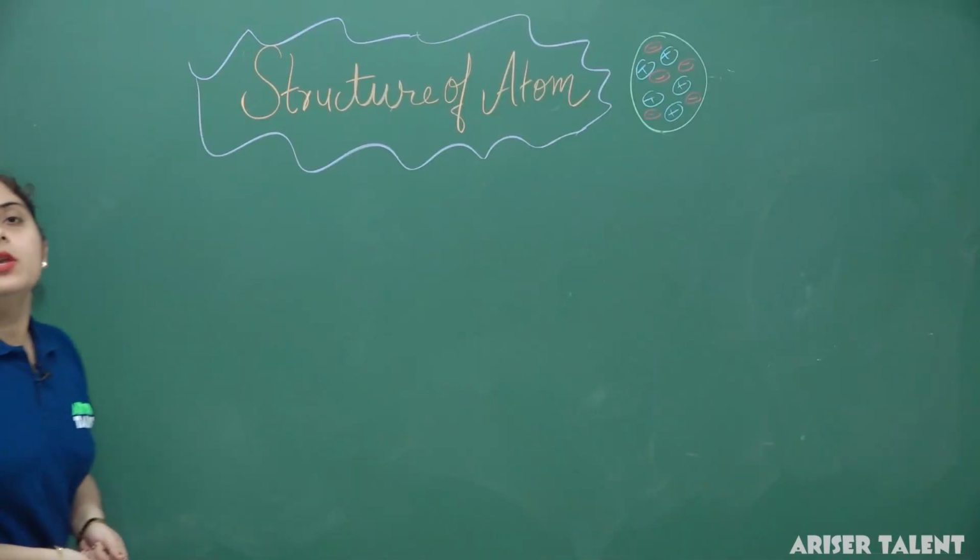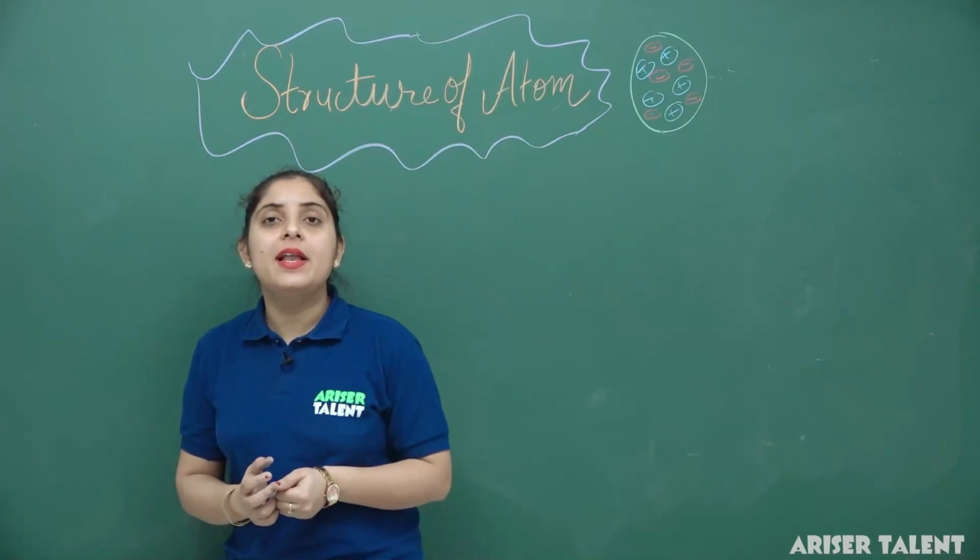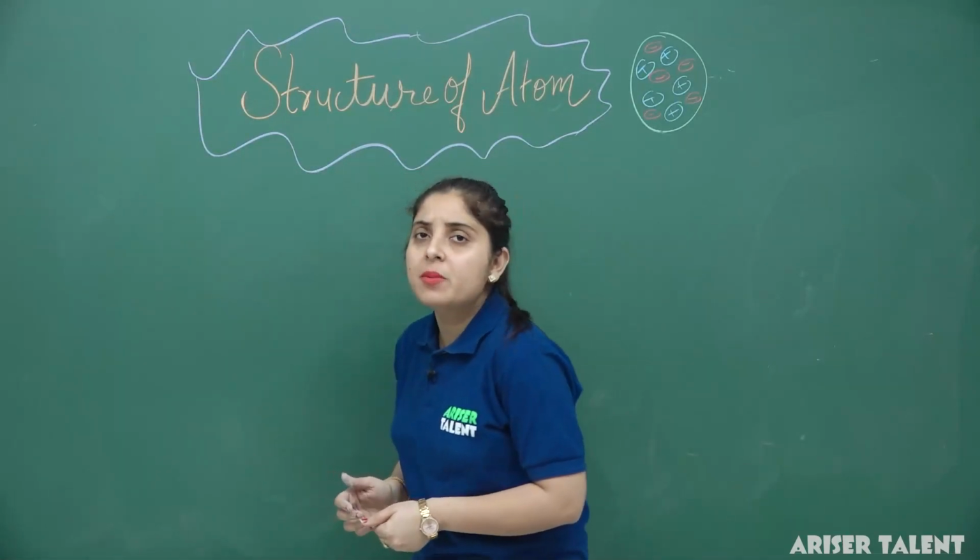Now we are going to learn about the simplest characteristics of electron, proton and neutron with the help of a simplified table.